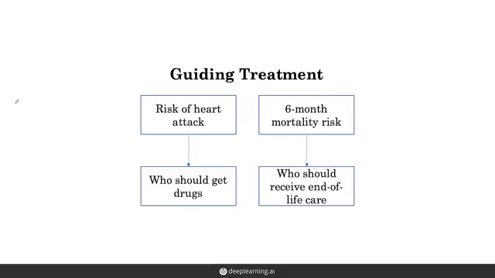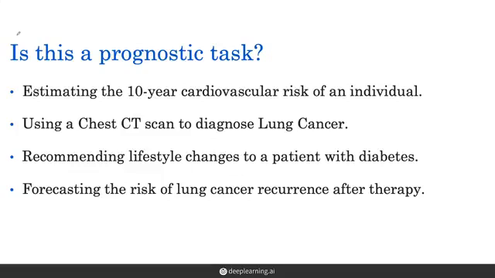In clinical practice, the prediction of the 10-year risk of heart attack is used to determine whether a patient should get drugs to reduce their risk. Another example is the 6-month mortality risk. This is used for patients with terminal conditions that have become advanced and incurable, and is used to determine who should receive end-of-life care.